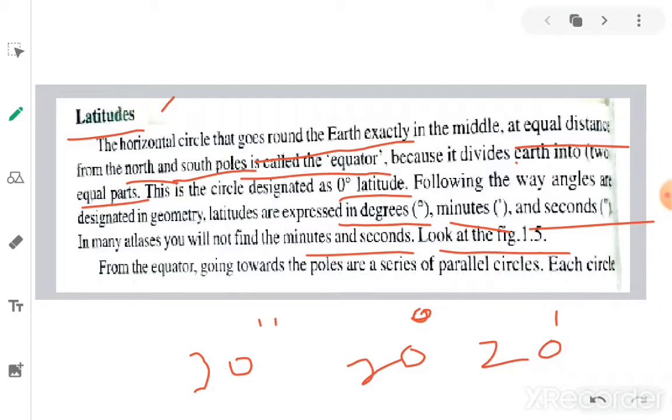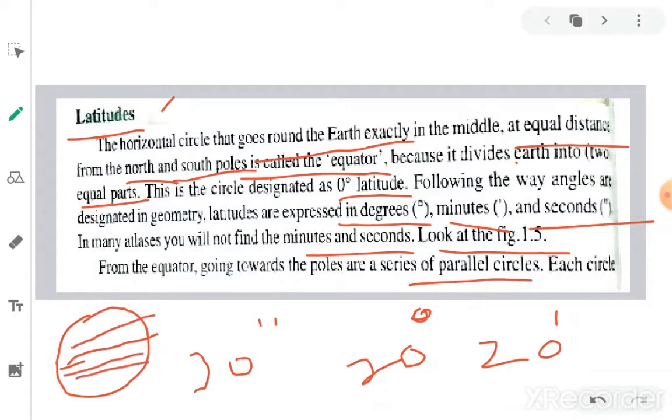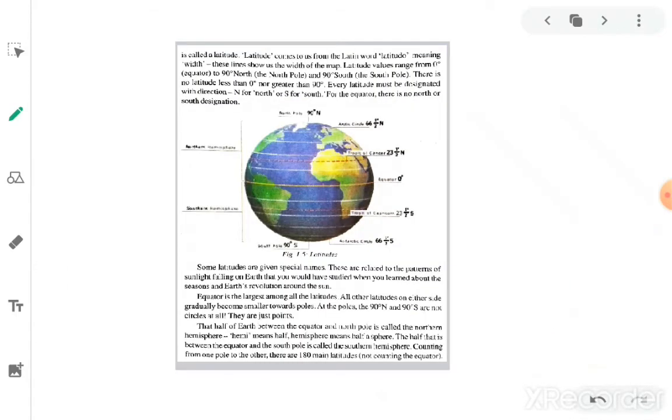From the equator going towards the poles there are a series of parallel circles. So like this, this is the Earth, this is the equator. Like the equator, there are other parallel lines like this, which represent the other parallel circles. Each circle is called a latitude. This is the equator, this is one circle, this is one circle, and this is one circle. These are the horizontal circles on the globe, called latitudes.